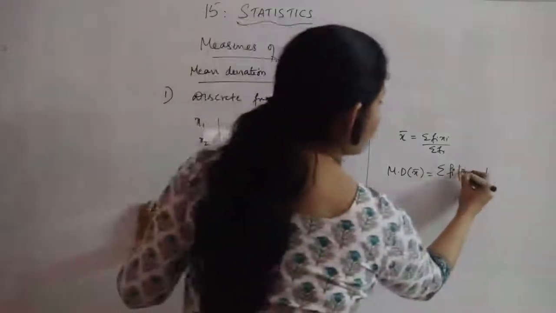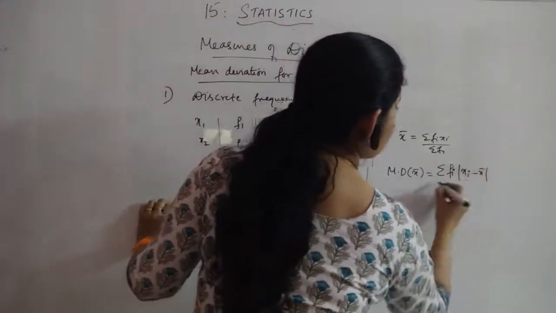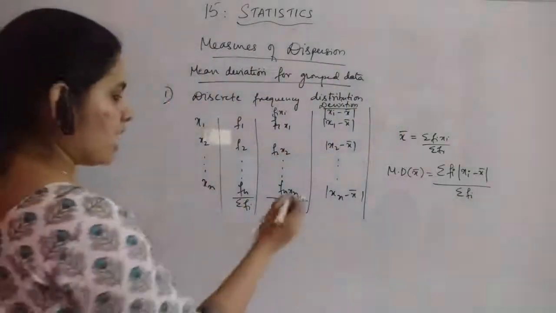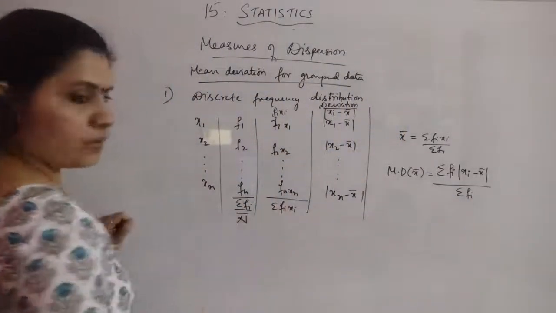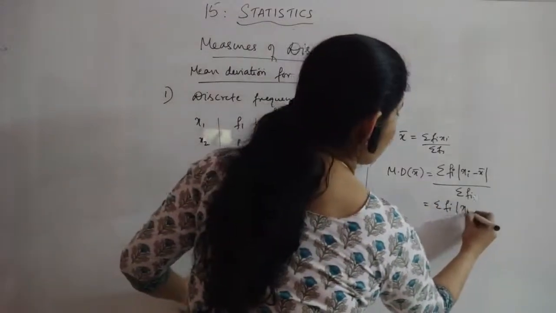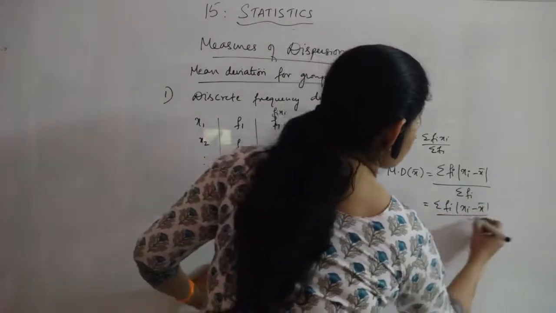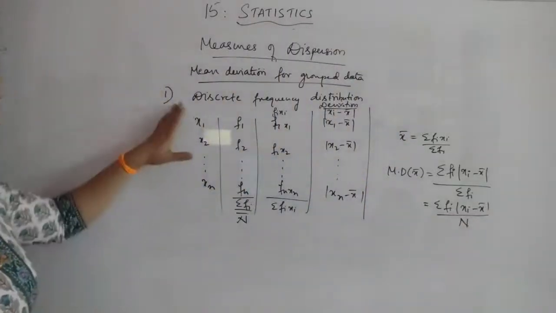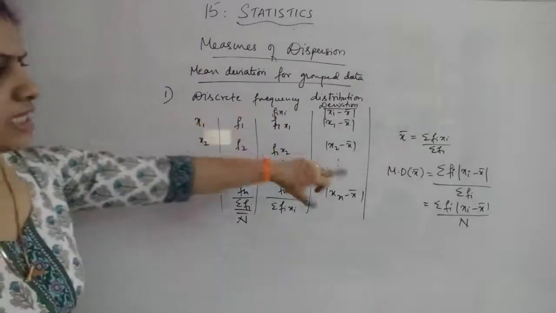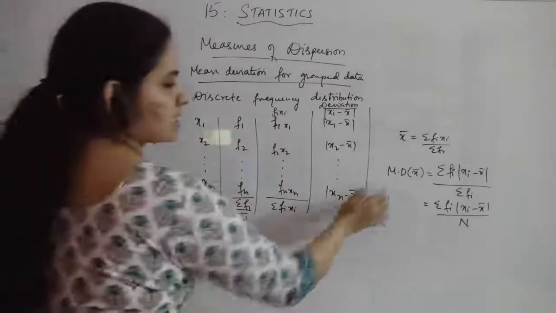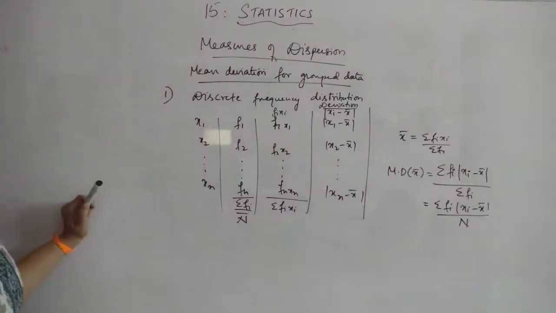Modulus of xi minus x bar, whole divided by sigma fi, or you can replace it with capital N also, and that will be this one. So this is your mean deviation formula when it is a discrete frequency distribution. When the data is given as a discrete frequency distribution, the formula of the mean deviation about the mean becomes: sigma fi into mod of xi minus x bar, whole divided by n.